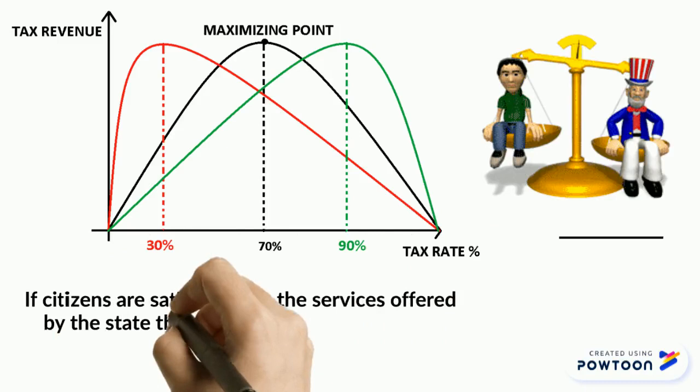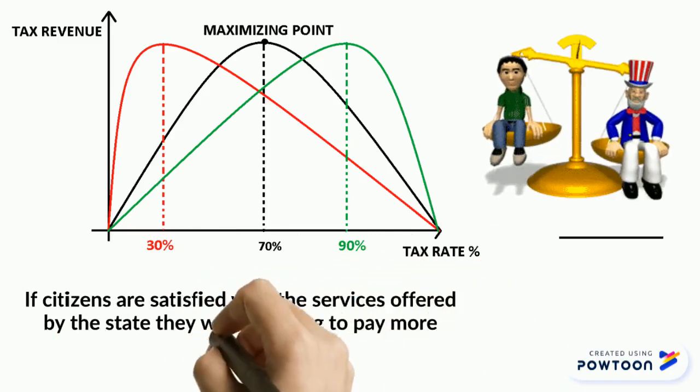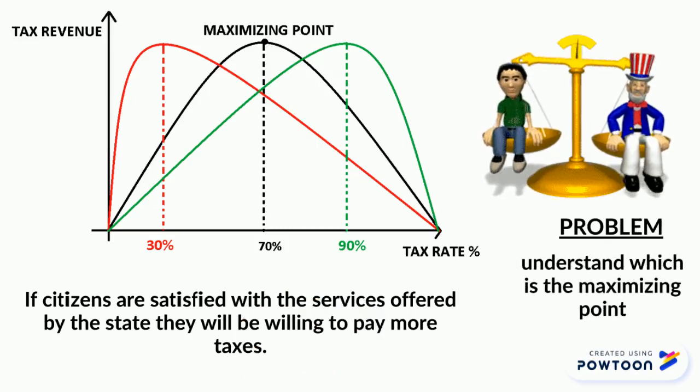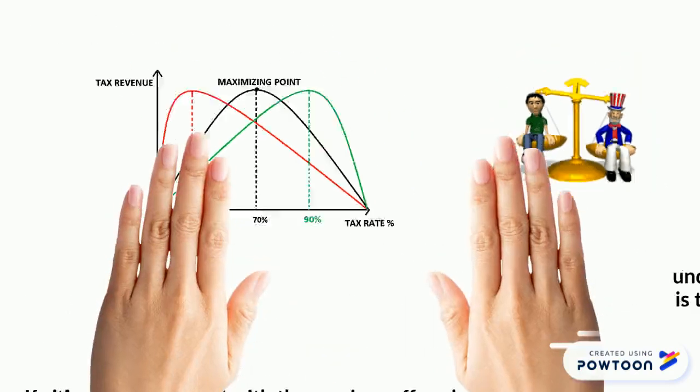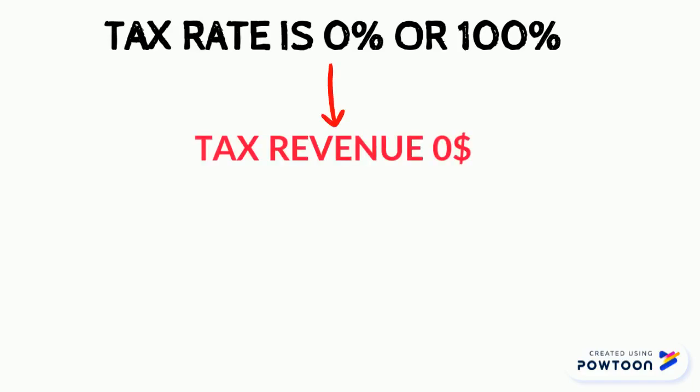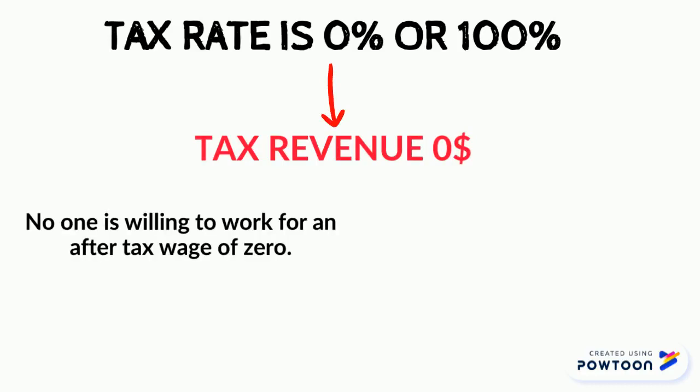The problem is understanding which is the maximizing point. It changes according to the satisfaction of citizens and the efficiency of the checks on evasion. When the tax rate is 0%, tax revenue is zero, but also when the tax rate is 100%, the government will collect zero, because no one is willing to work for an after-tax wage of zero.